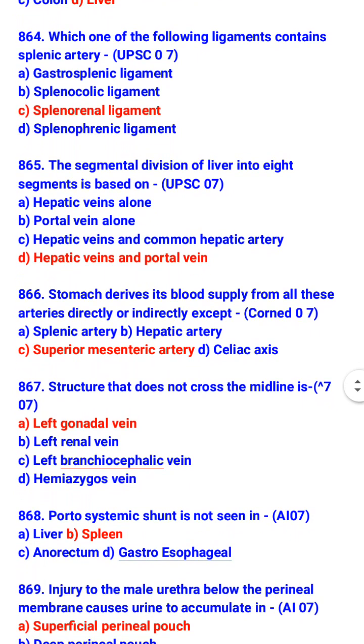Stomach derives its blood supply from all of these arteries directly or indirectly except superior mesenteric artery. So, which are the vessels supplying the stomach directly or indirectly? Splenic artery, hepatic artery, and celiac axis.